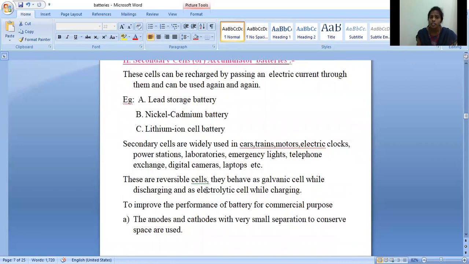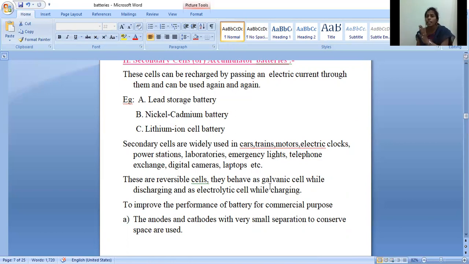These are reversible cells. They behave as a galvanic cell while discharging and as an electrolytic cell while recharging. In the discharging process, chemical energy is converted to electrical energy. That means it is acting as a galvanic cell. Whereas in the recharging process, electrical energy is converted to chemical energy, which is nothing but an electrolytic cell.